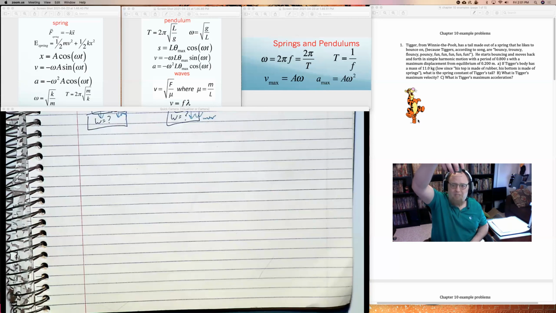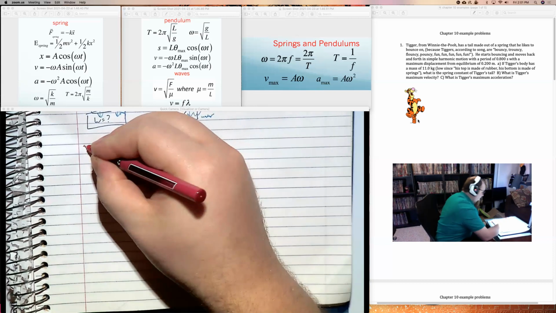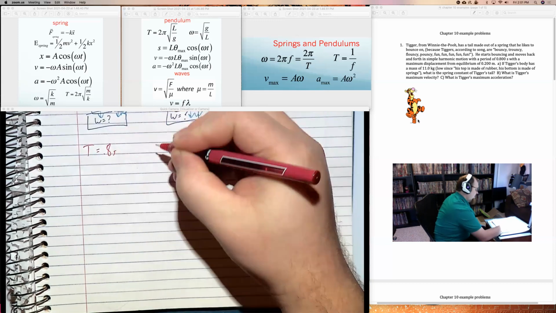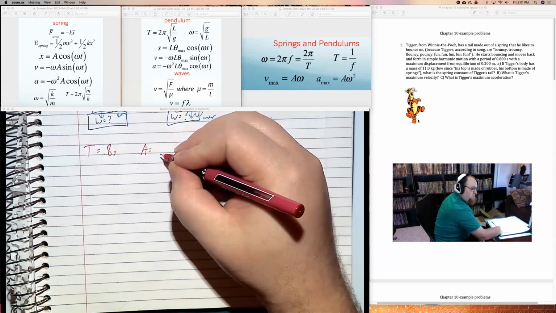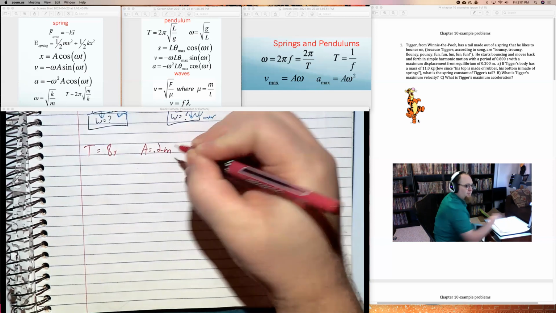If he's bouncing like this, with a period of motion of 0.8 seconds, and his maximum displacement from equilibrium is 0.2 meters. Okay, let's just write down what we know so far. So we're bouncing back and forth with a period of motion of 0.8 seconds, and the maximum displacement, that's known as the amplitude, of 0.2 meters.